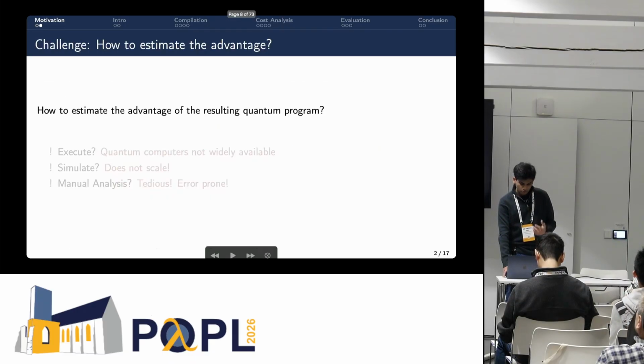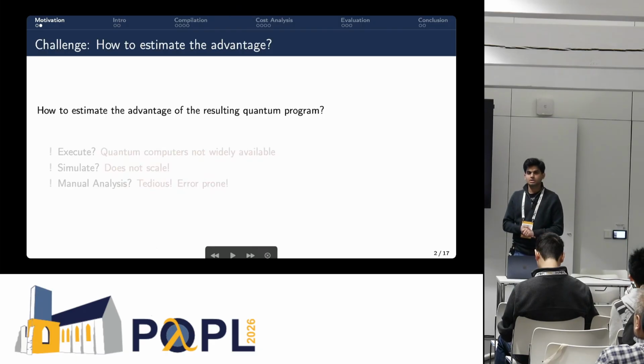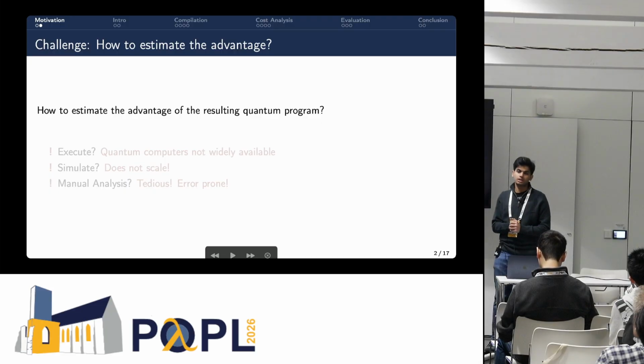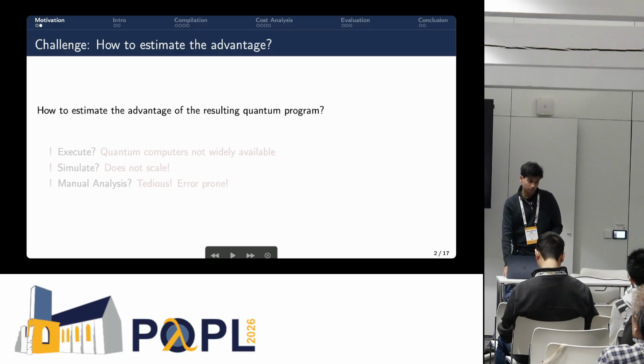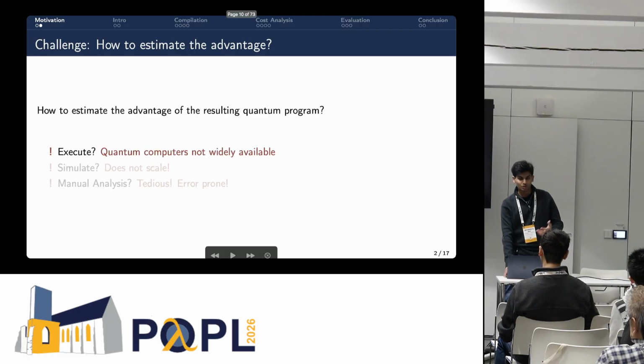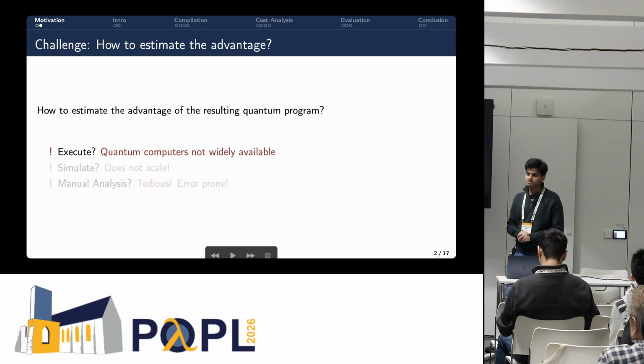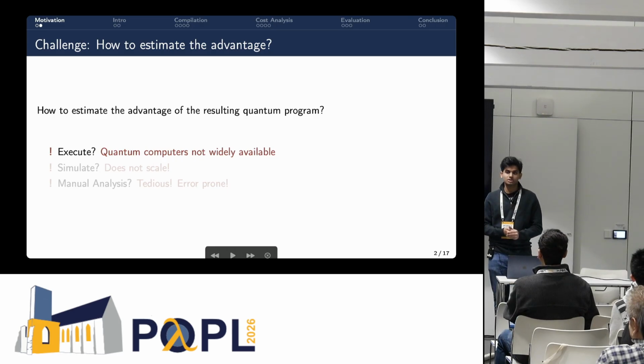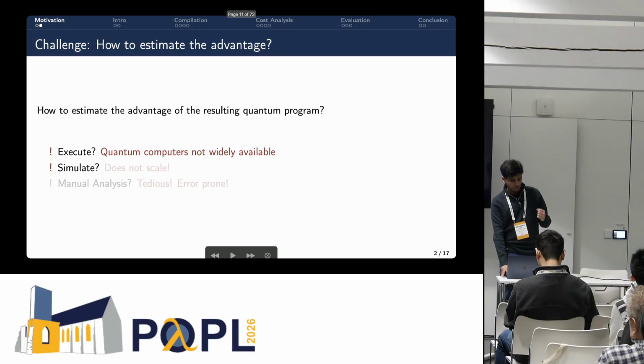Okay, but then the question is, how do we estimate the advantage? We have a resulting quantum program that does this computational task with a different algorithm, but how do we know that this one is better than what we had originally? There are multiple ways to do so. We can execute it. We have the resulting quantum program, we can run it on a quantum computer. But then, of course, quantum computers are not widely available yet, and it also tends to be more expensive. We can simulate, of course, and the simulation is also costly. It does not scale after a certain number of qubits.